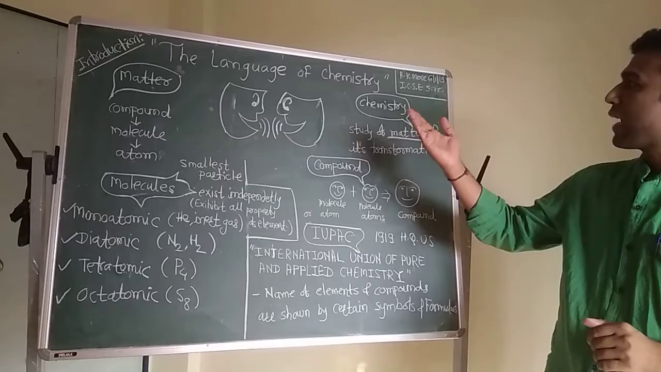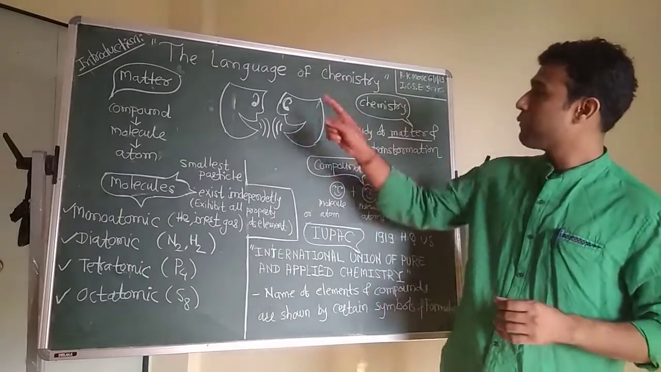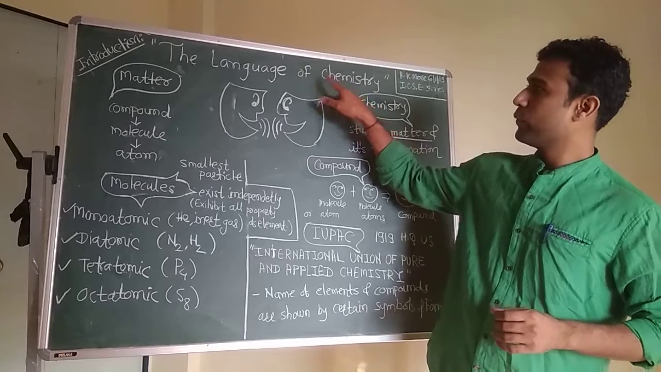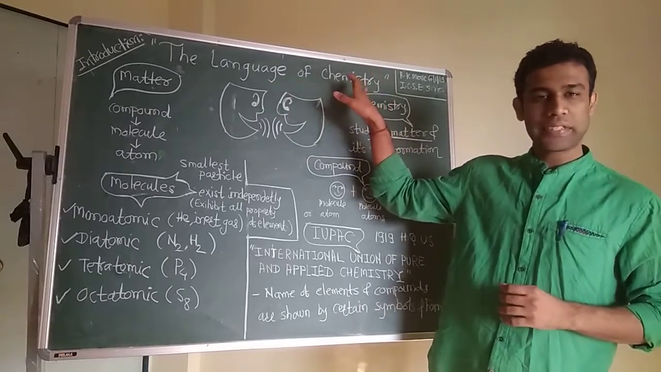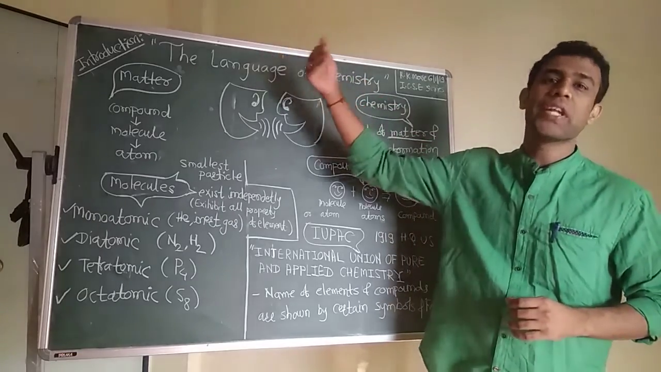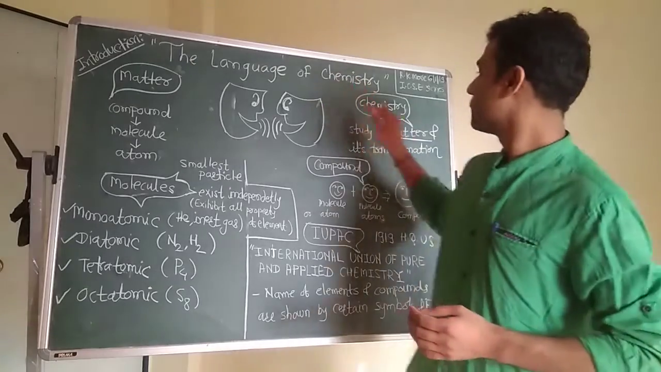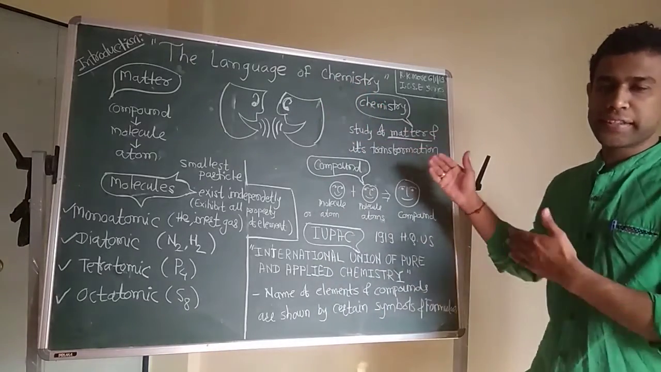Here the first chapter is language of chemistry. It's a very interesting chapter. To learn the language of chemistry, you should first know chemistry. I will brief about chemistry, then I will tell you which language we use. So in chemistry, what did we see? Chemistry is nothing but the study of matter and its transformation.